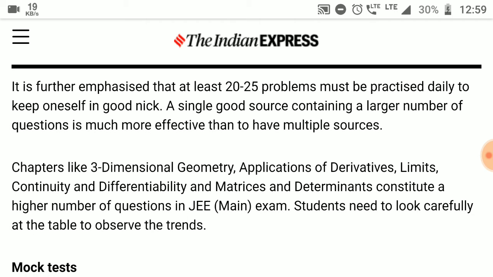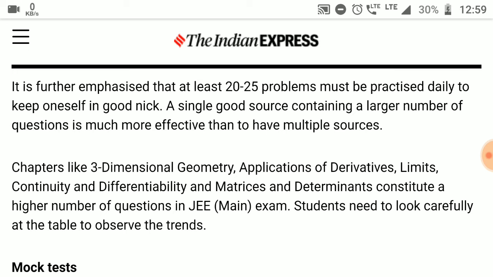It is further emphasized that at least 20 to 25 problems must be practiced daily to keep oneself in good nick. A single good source containing a large number of questions is much more effective than having multiple sources. Chapters like 3D geometry, applications of derivatives, limits, continuity and differentiability, and matrices and determinants constitute a higher number of questions in the JEE Main exam.